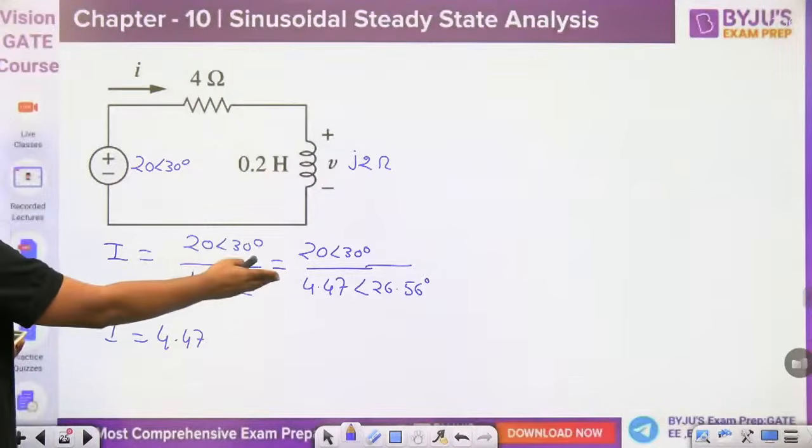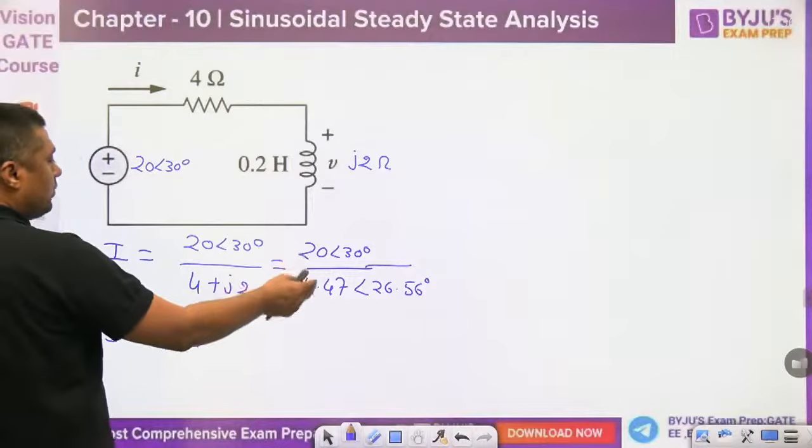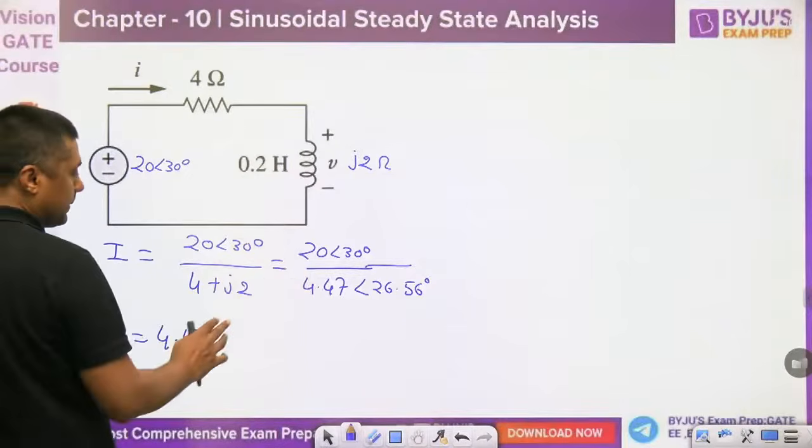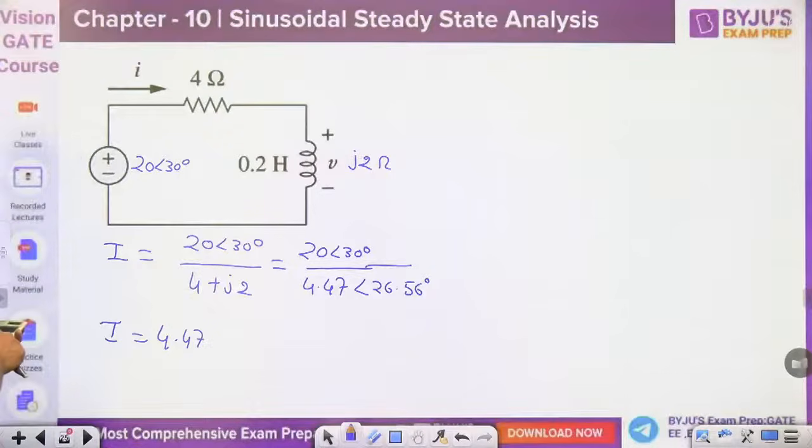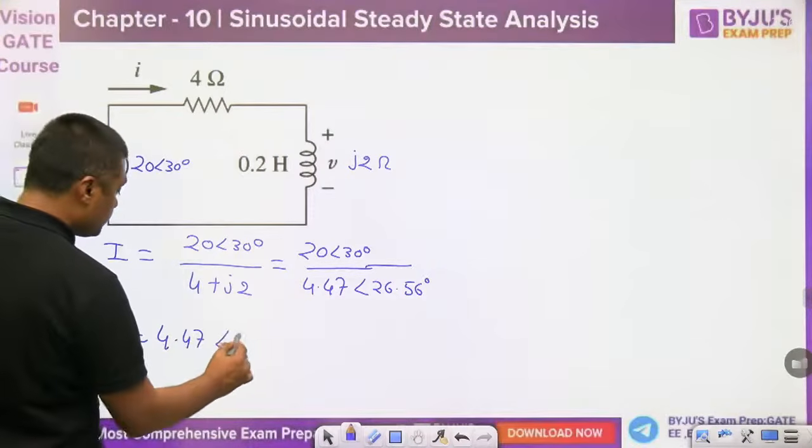Right, because that was the root 20. Actually, it is the root 20. So again, you will get 20 divided by root 20 is root 20. The angle will become 30 minus 26.56, which is 3.44.